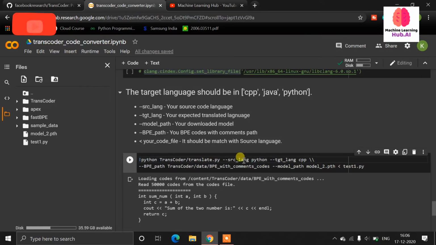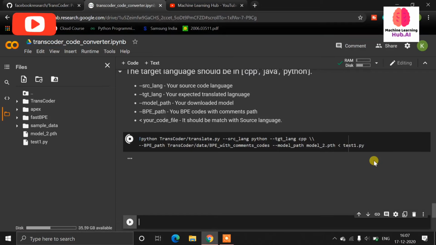We need to give the model path which we have downloaded. Here it is model_2.path, and at the end of this we need to give the name of our Python file, meaning our source file. If there is a Java file, then I need to write test.java or whatever the file name is. Now click on run, just run this cell.